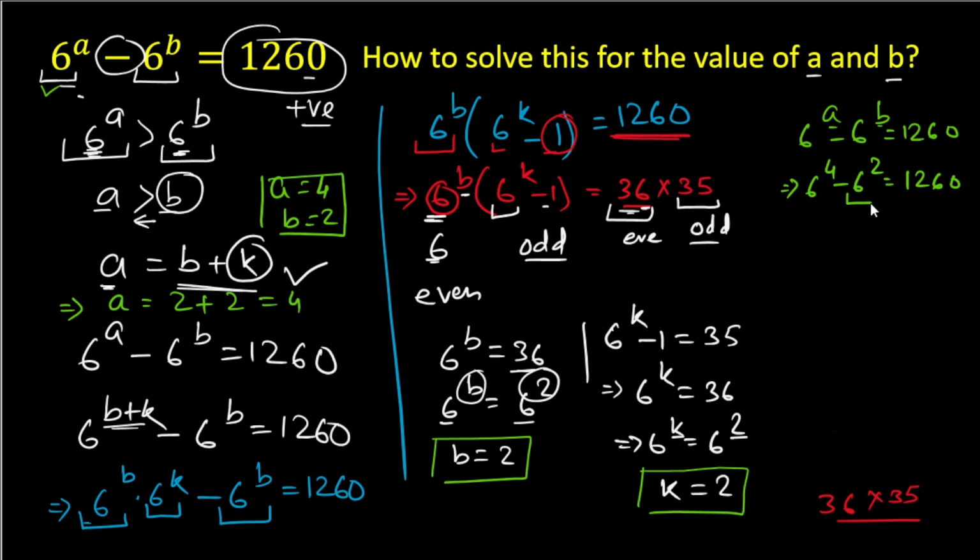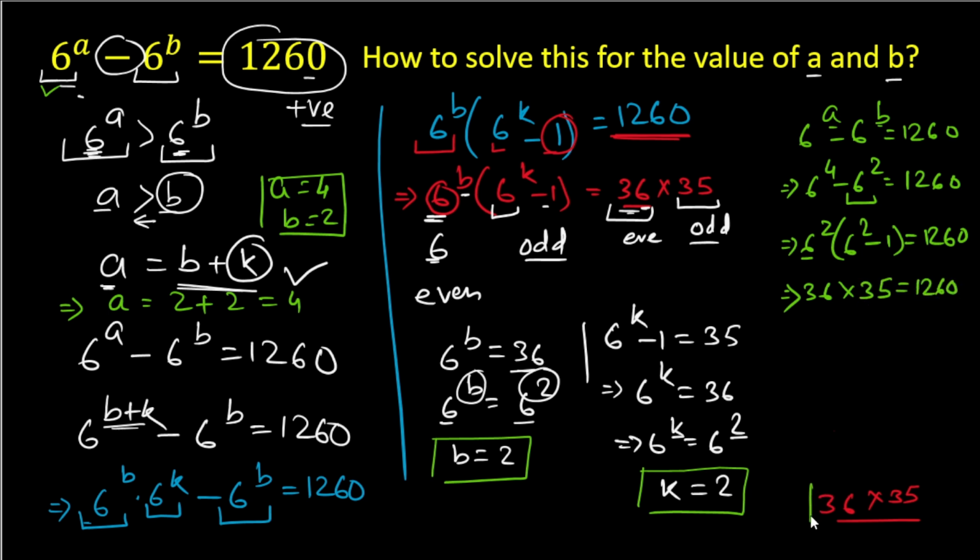Now we can take 6^2 common. So 6^2 times (6^2 - 1) is equal to 1260. Now the value of 6 square is 36. So it is 36 multiplied by (36 - 1), that is 35, equal to 1260.